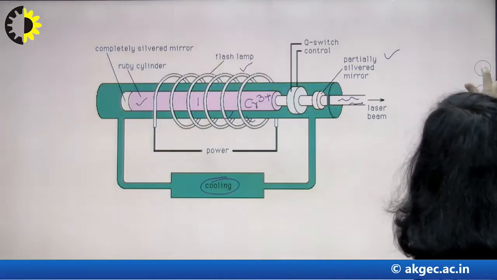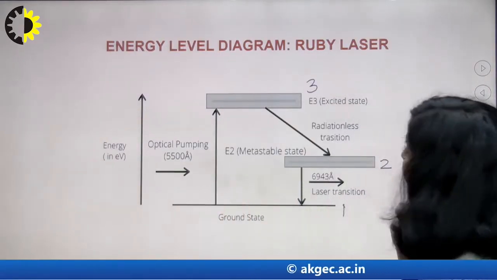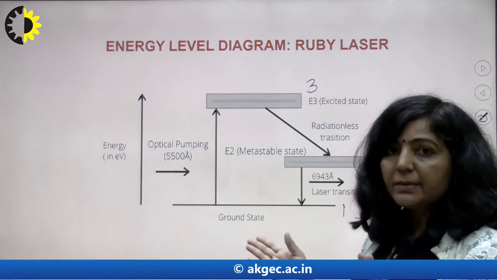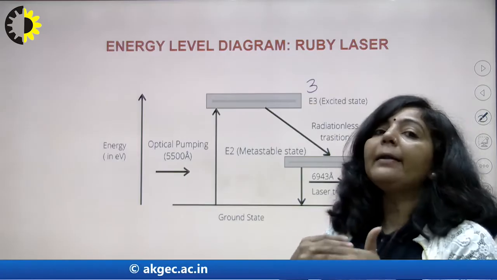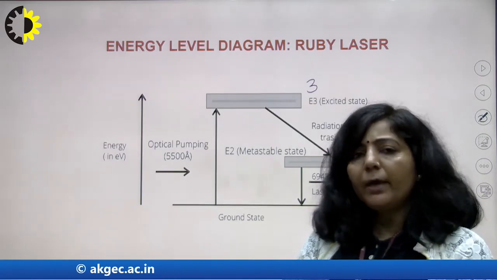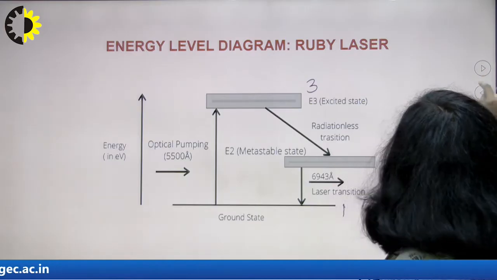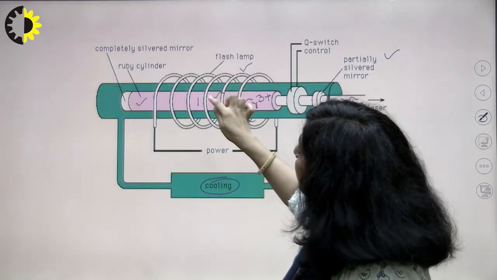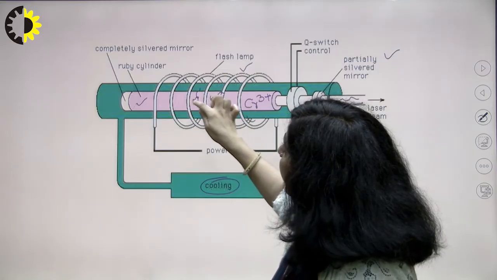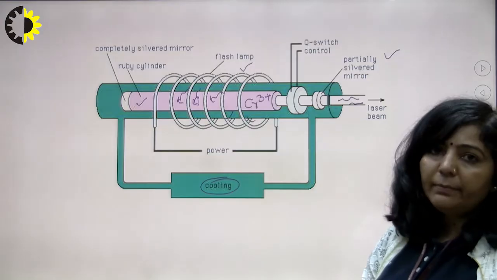When they are present in the ground state, we connect this ruby laser with a helical xenon flash lamp, and through that lamp we provide light photons. These photons will strike the active medium.